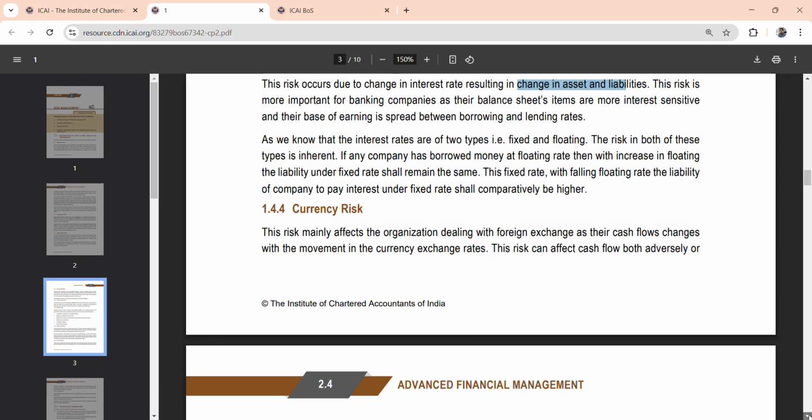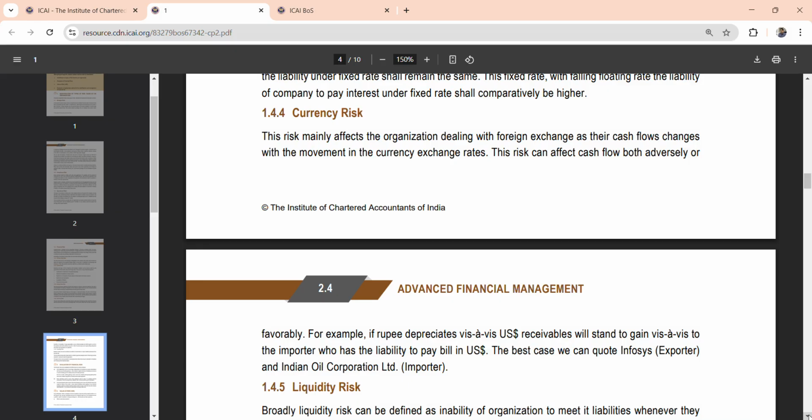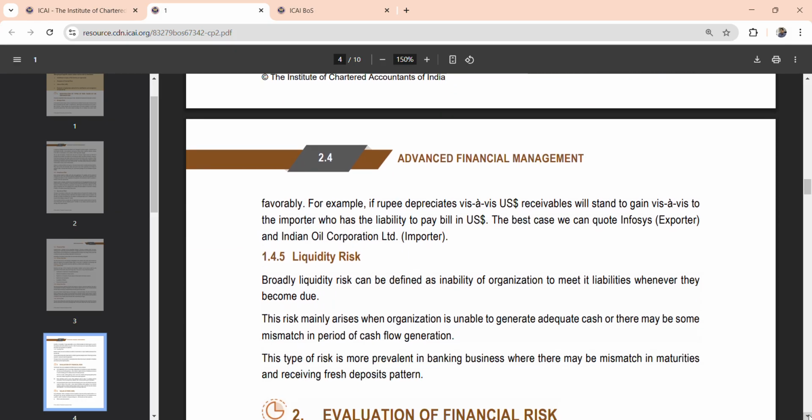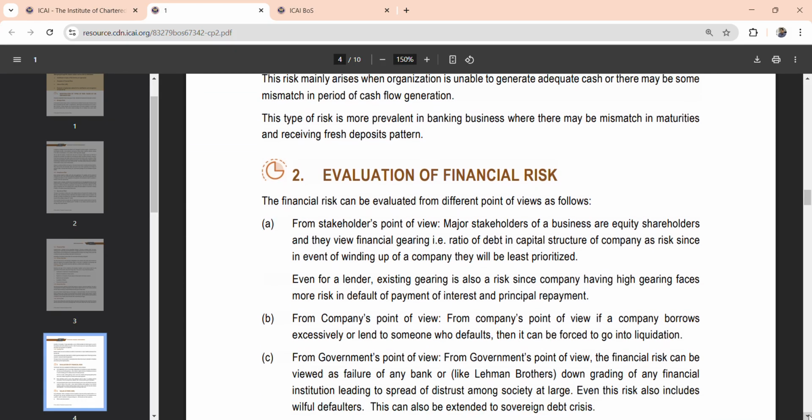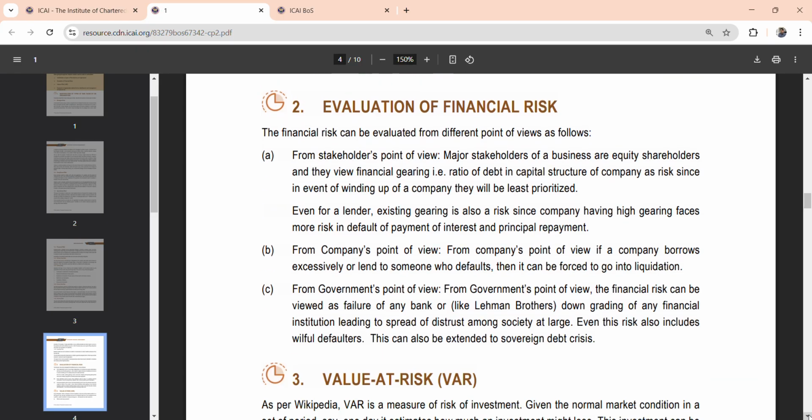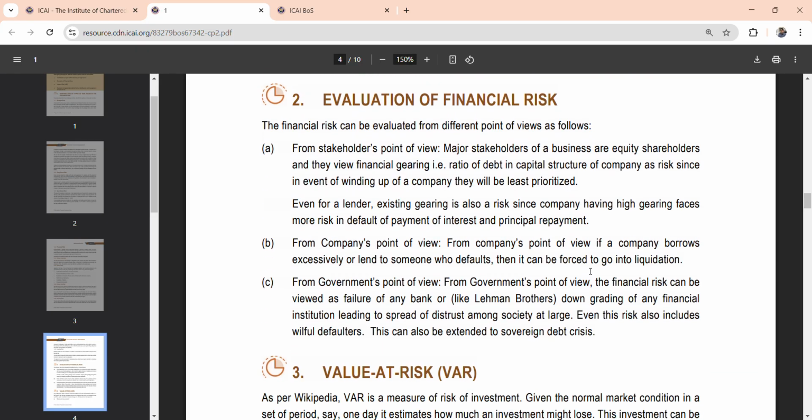Currency risk: there is a little less chance of currency risk coming this time, because it was asked in September 25, a straightforward question, which was there in the prediction. And also, how financial risk can be evaluated. It can be evaluated from the stakeholders' point of view, from the company's viewpoint, and from the government's point of view.